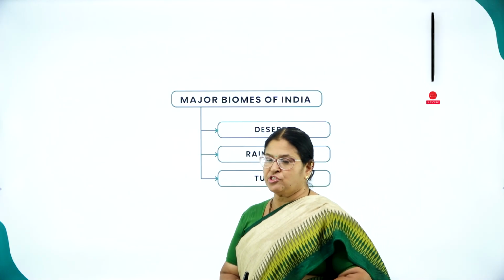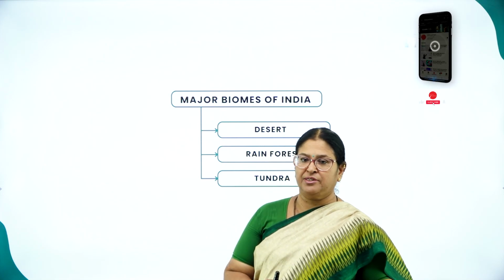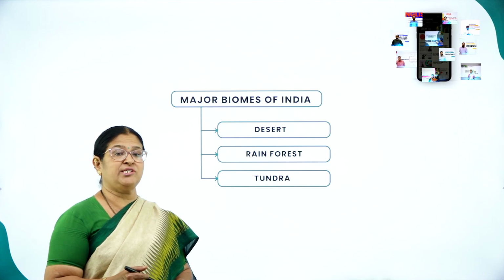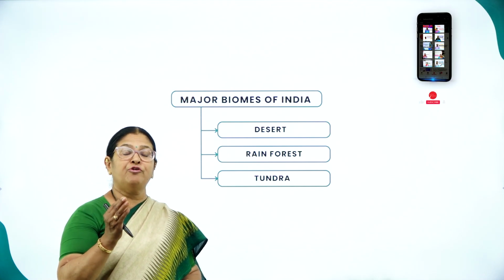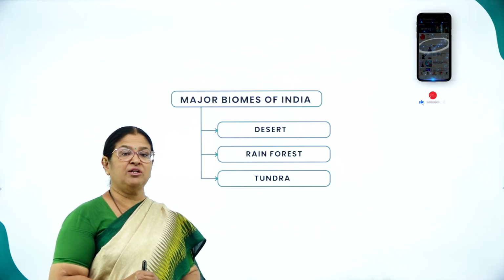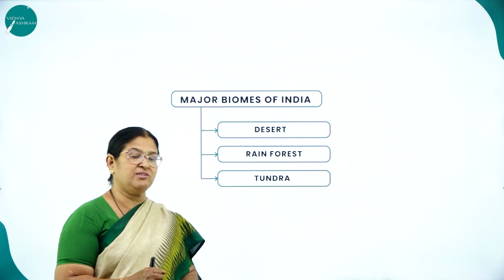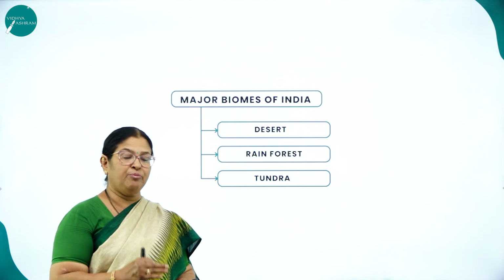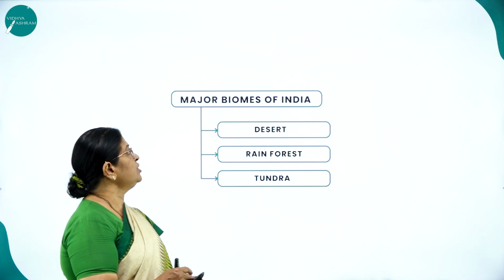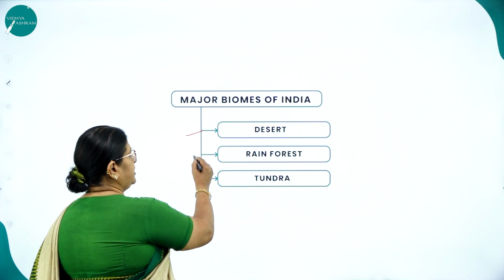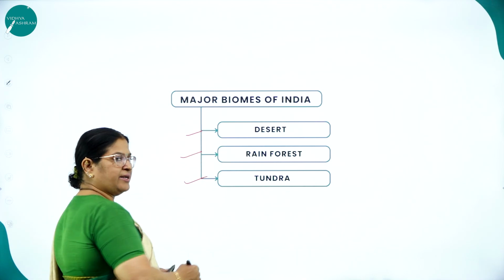Moving on to the flow chart of this chapter. Major biomes of India. As I already said, ecology is basically concerned with 4 levels of biological organization, and one such level is the biome, that is organisms, population, communities, and biomes. So, major biomes of India are desert, rainforest, and tundra.